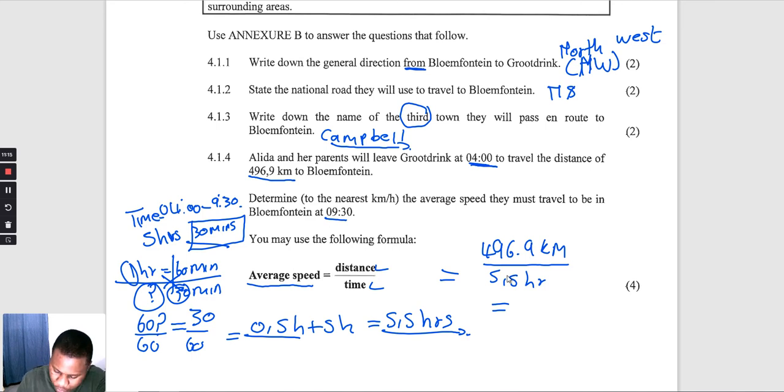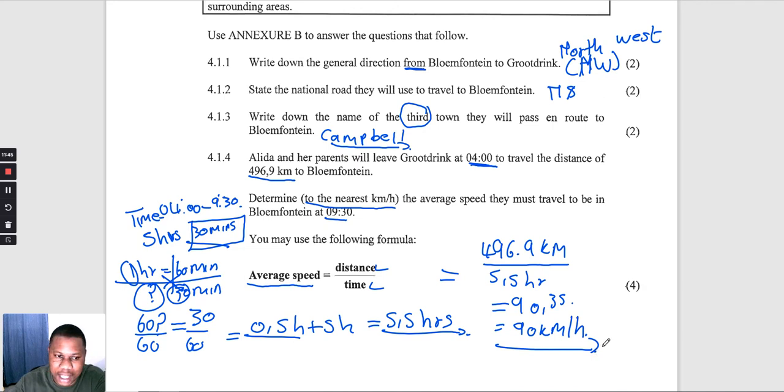Right, 496,9 divided by 5,5. That becomes 90,35. So they said we must round off to the nearest kilometer. So that will be 90 kilometers per hour. So this is the average speed that they must be driving at.